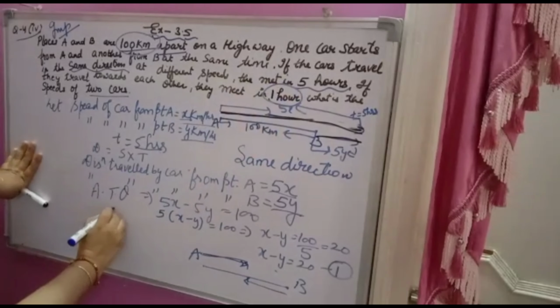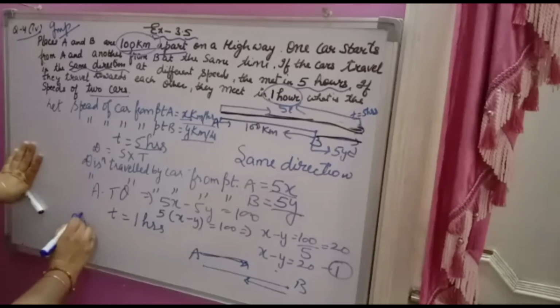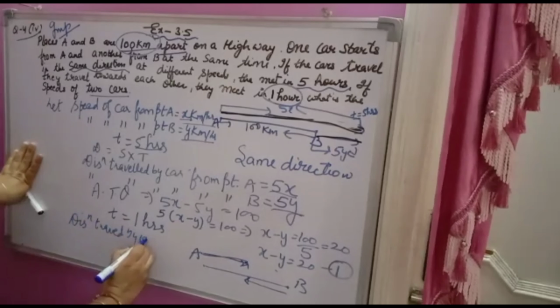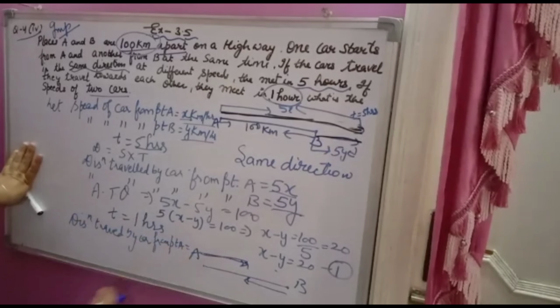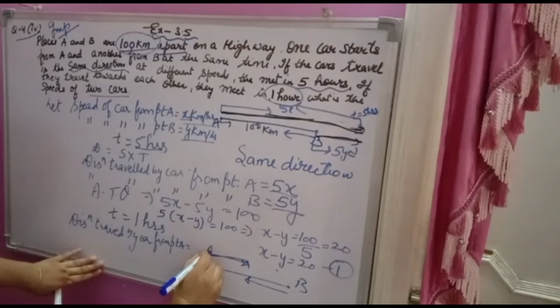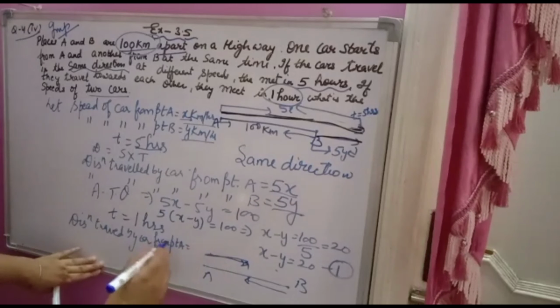So the distance travelled by the car from point A will be, again, distance is speed into time.